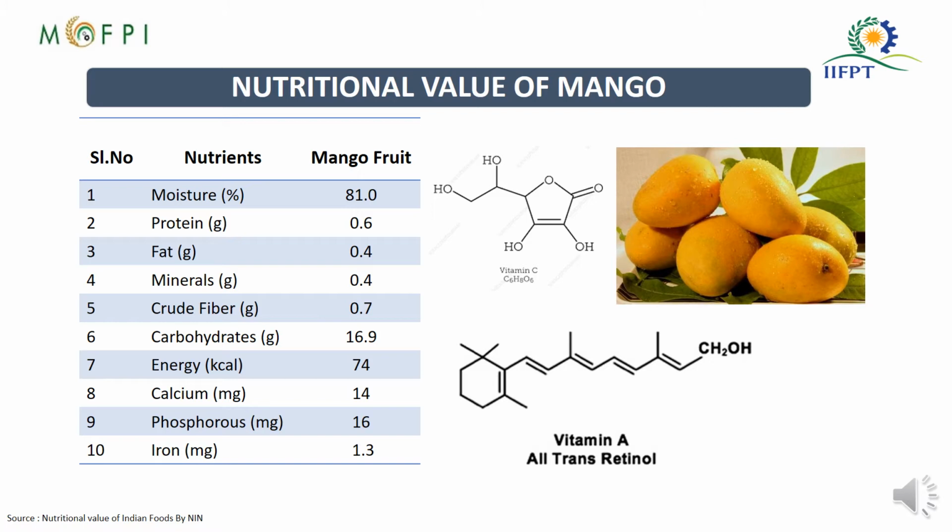So, for understanding the processing parameters which may affect a particular nutritional value, prior to that you always need to know about the nutritional value of the fruit. If we consider the nutritional value of mango, you will find it from this chart itself. It is rich in moisture. Again, it is rich in carbohydrate, that's why it is sweet in taste. It is also rich in vitamins like vitamin C and vitamin A.